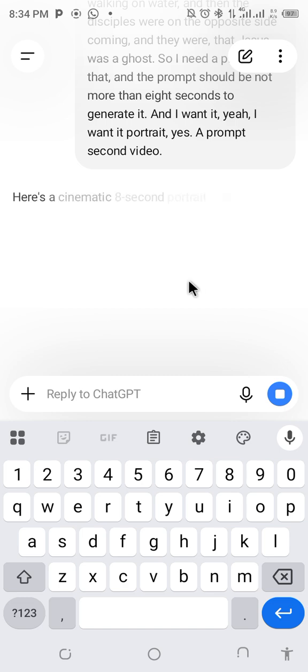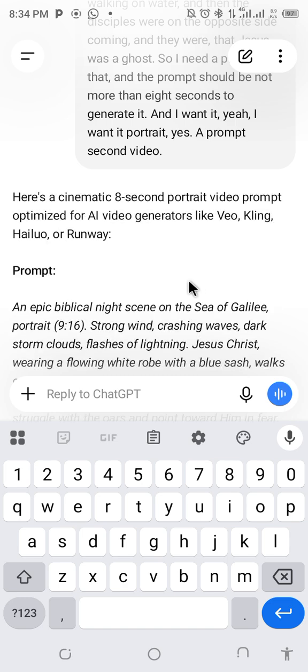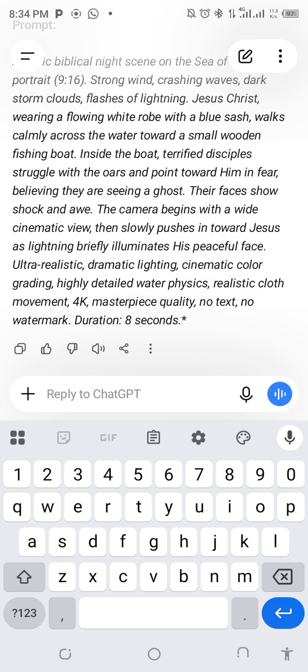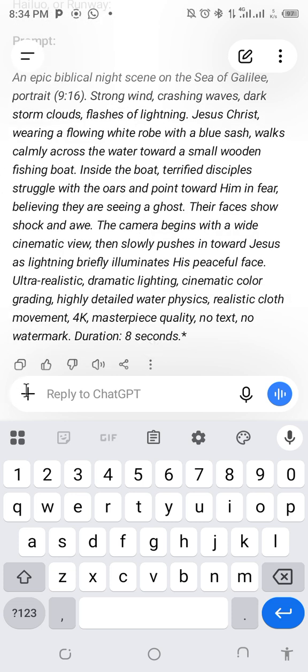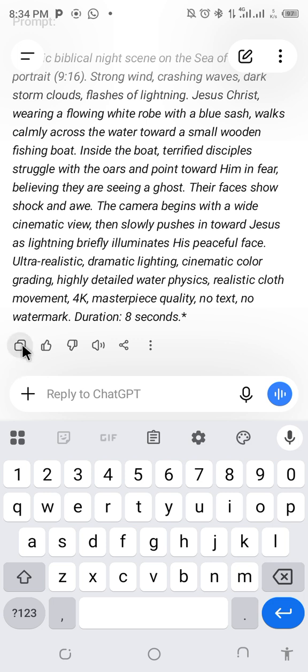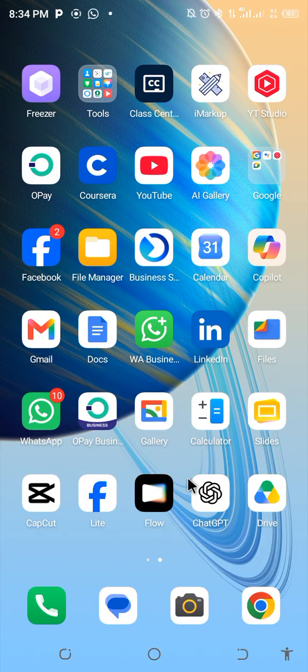I'm joining two items together. The prompt is here. It's 8 seconds. So I'm going to copy this prompt right from here. I think it should be copied. Then I leave ChatGPT. I come to Flow. I've downloaded Flow, right? This is Flow. So I open Flow, Google Flow, to generate the video.